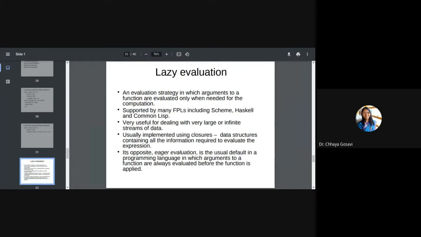I'll take one more example for innermost and outermost evaluation. Lazy evaluation means outermost evaluation. It is an evaluation strategy in which arguments or functions are evaluated only when needed for the computation. It is supported by many functional programming languages like Scheme, Haskell, and Lisp. It is very useful in dealing with very large or infinite streams of data. Why am I elaborating lazy evaluation more than eager? Because eager evaluation is normally used in many programming languages, but functional programming languages use lazy, or outermost, evaluation.